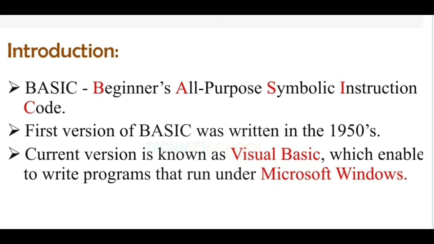which enables us to write programs that run under Microsoft Windows. So the Visual Basic application program is the GUI option. It can run under the Microsoft Windows operating system. GUI I have already explained to you. Graphical user interface means the screens and menus we can see in a system's front end. It is a GUI option, graphical user interface. So we have more graphical options in Visual Basic. Just using the mouse cursor, we can drag a control into your form, and it will be placed on your form.